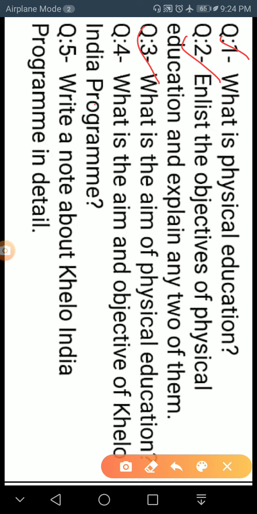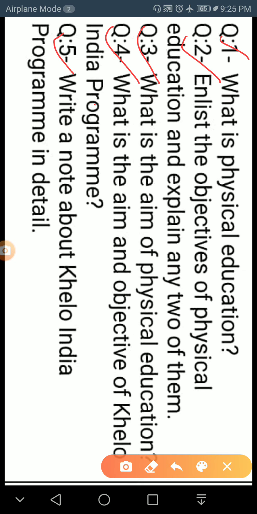Next is question number 4: what is the aim and objective of Khelo India program? The last topic of this chapter is the Khelo India program. So you have to write about the aim and objective of the Khelo India program. And the last question: write a note about the Khelo India program in detail. You have to write about the Khelo India program in detail.